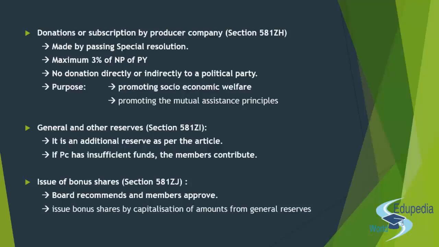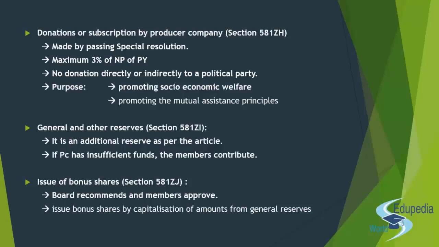So if the producer company has insufficient funds at any point of time, because the general reserve is a compulsion to make, if the article says it is to be there, it is to be there. So in any particular year, if a producer company does not make a lot of funds and does not have sufficient money to put into the general reserve, then they go out to their members and say, maybe there's 10 lakh that has to go in, you have 5 of you. So as per your patronage percentage, please give in the deposit to the general reserve. So the members pay in to maintain the general reserve if the company does not have sufficient profit.